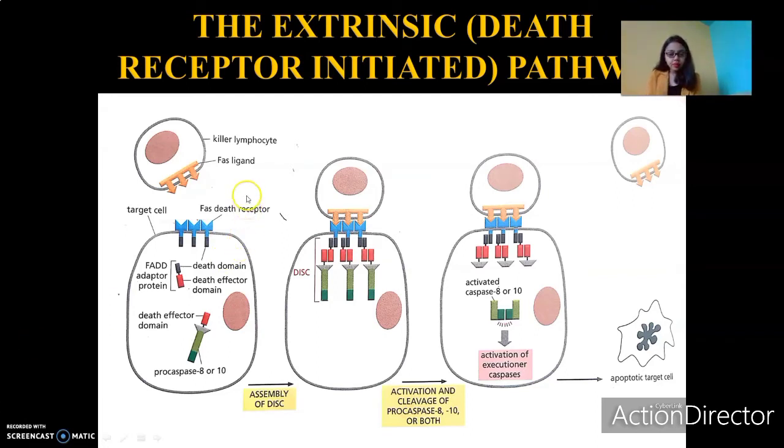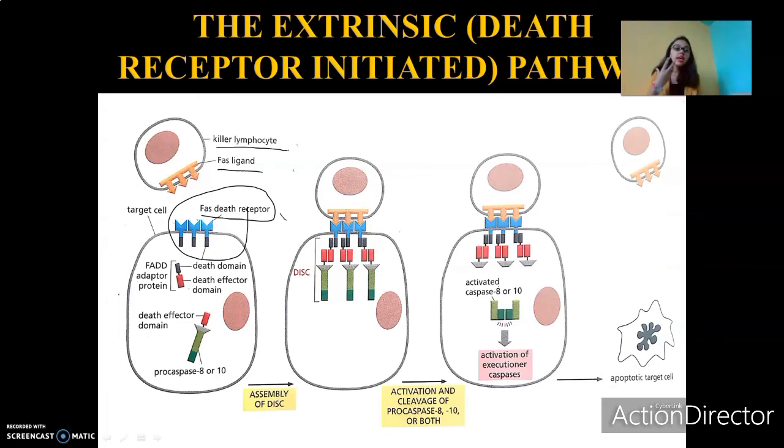As you can see here, this is the death receptor which is present on the surface of our target cell, which has to undergo apoptosis. The FAS ligand present on the surface of our killer lymphocyte activates our FAS death receptor by binding to it. Another extra point here is that both the FAS ligand and the FAS death receptor are homotrimers.